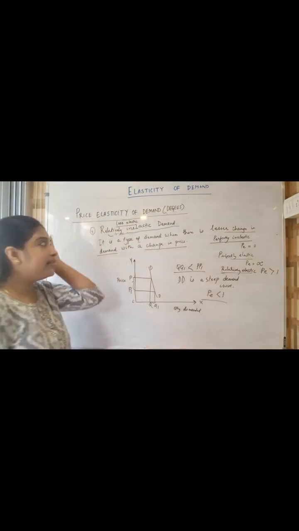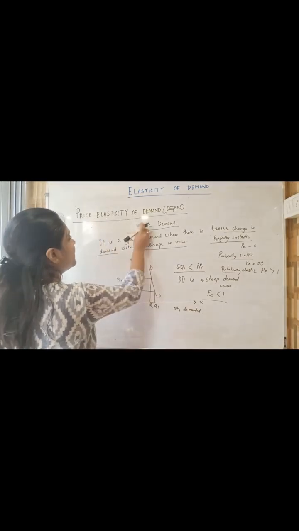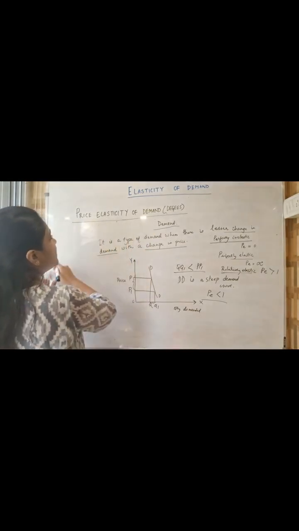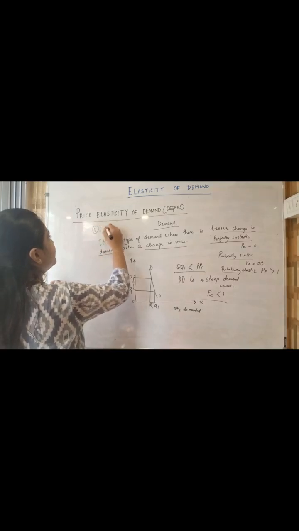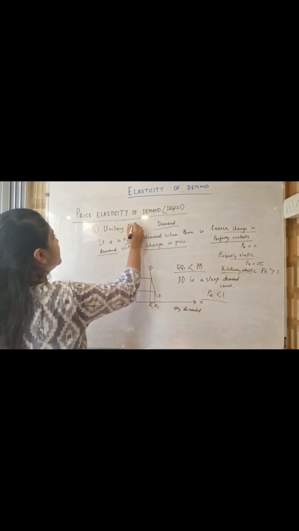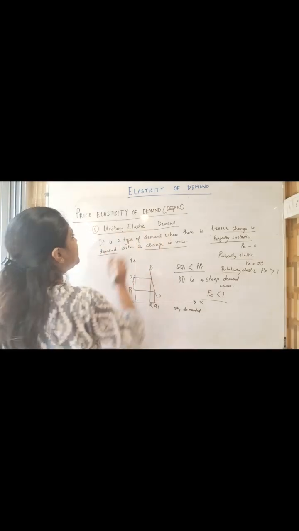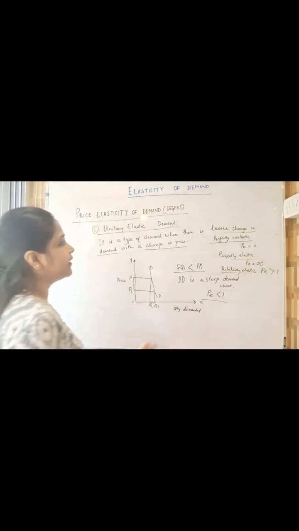Okay. Now the last one which is left, that is unitary. Okay, the fifth one and the last one, unitary elastic demand. Now what do you mean by unitary elastic demand?